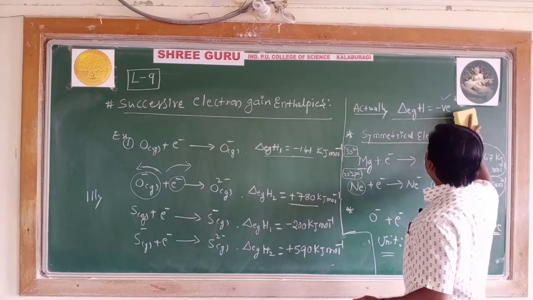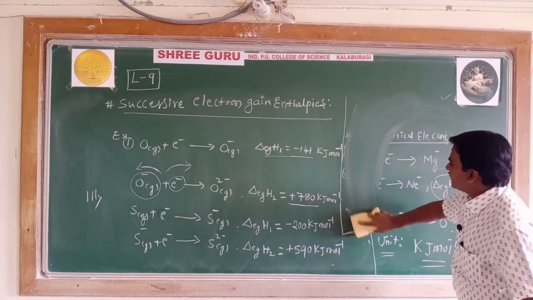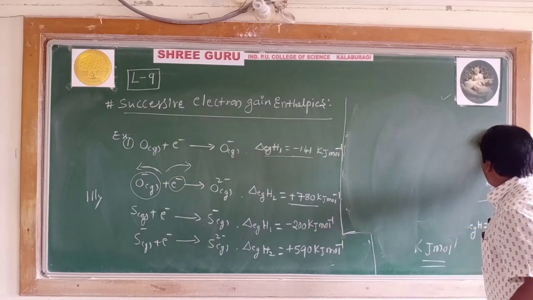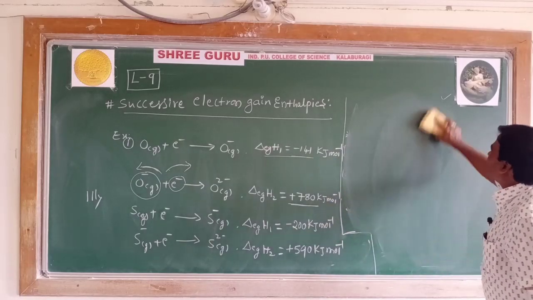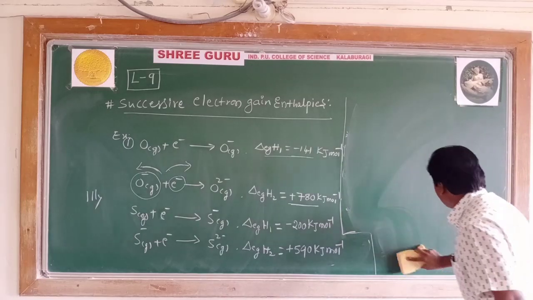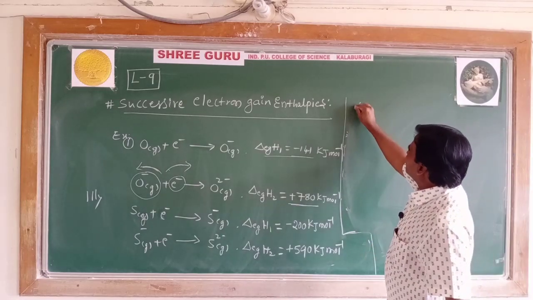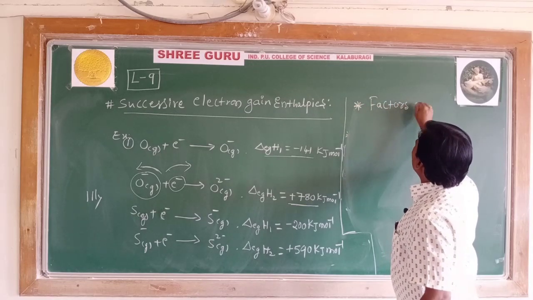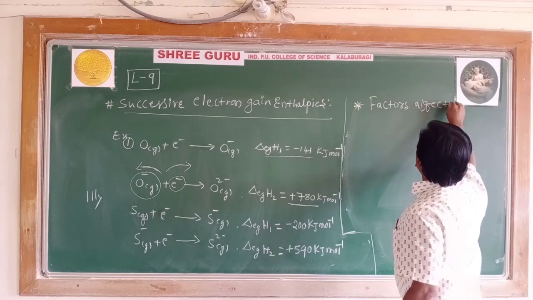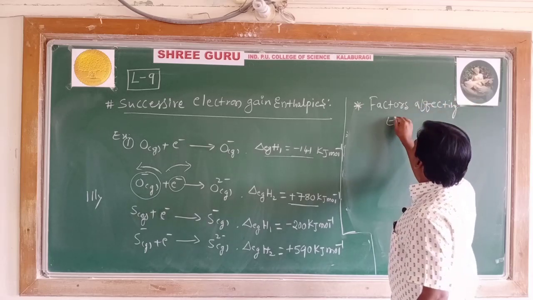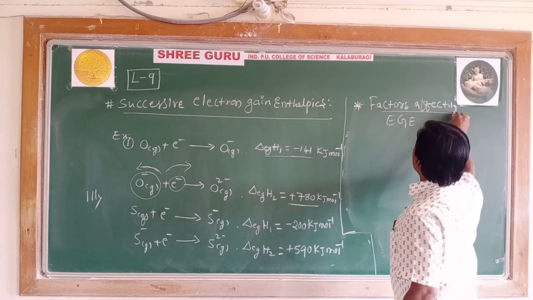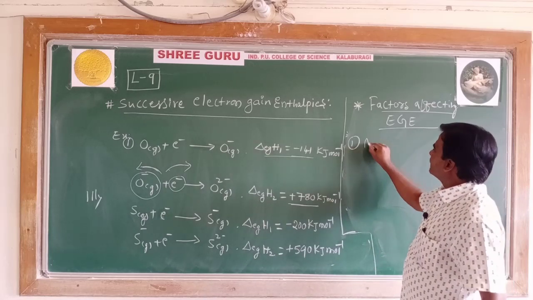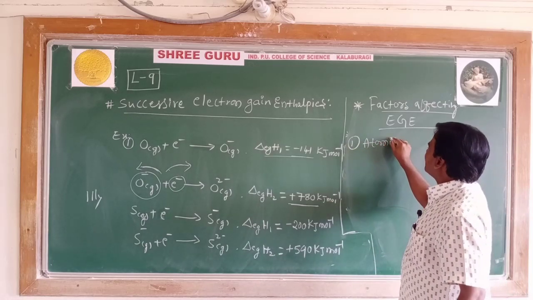Come on, let's collect the next part regarding the factors affecting the electron gain enthalpy. What are the factors affecting electron gain enthalpy? Number 1 is the atomic size.